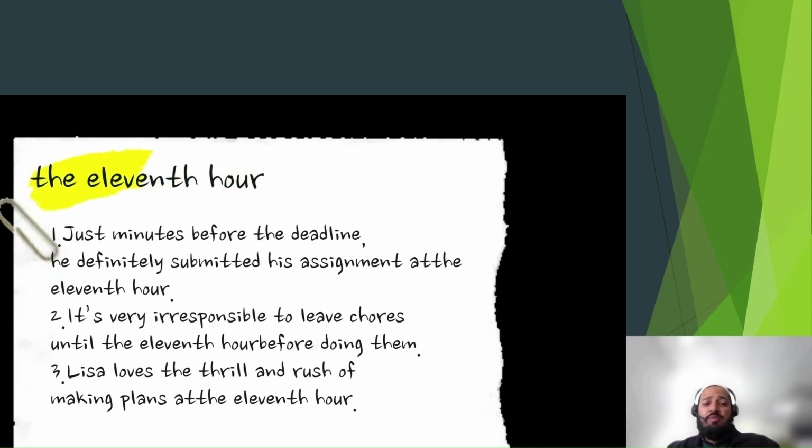Or it's very irresponsible to leave chores until the 11th hour before doing them. Or Lisa loves the thrill and rush of making plans at the 11th hour. Or you can say the last passenger to board the aircraft got on at the 11th hour. So he was late, but he didn't miss the time.